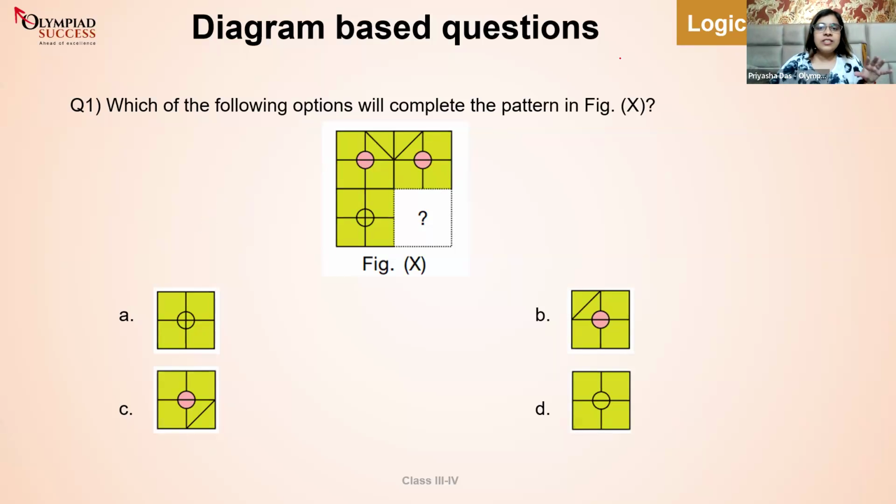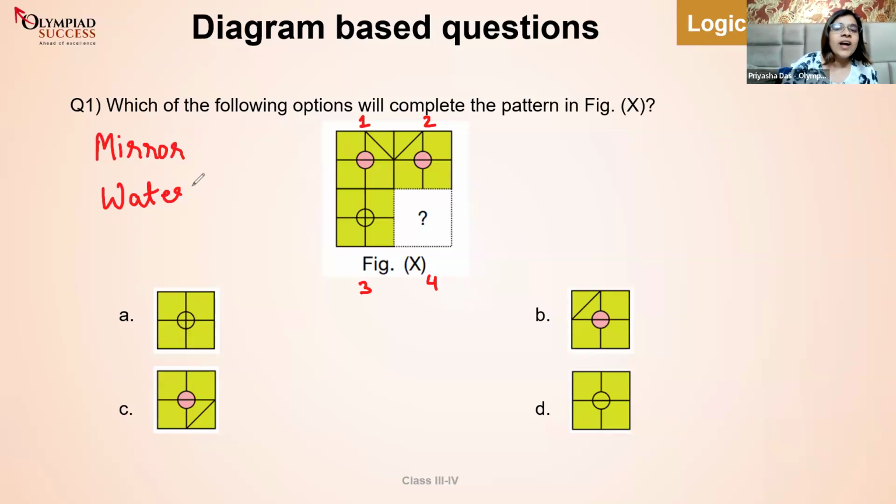So when it comes to this question, we all need to focus on the fact that this entire diagram is divided into four parts. Part number one, part number two, part number three, and the fourth part is the missing part. Now, I can very well see that there is a quick connection between one and two. What is the similarity in one and two? Will we call it mirror image or will we call it water image? Let's see who gives me the right answer. 1 and 2 are dash. They are mirror image or water image, M or W.